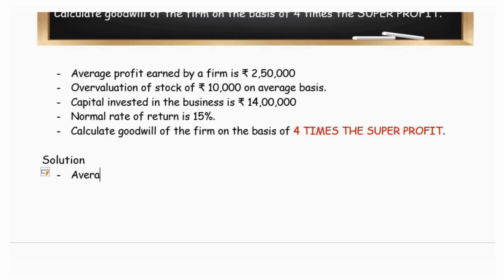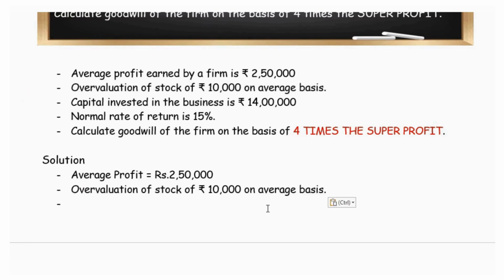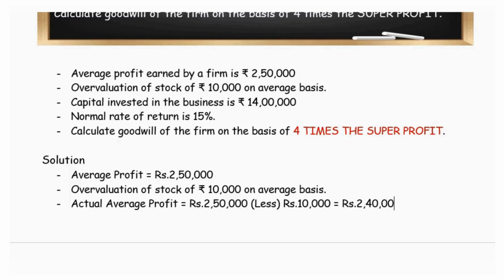The average profit given in this question is rupees 2,50,000, and we are given a situation that the stock has been overvalued. We deduct the overvaluation of the stock for the reason that this overvaluation of stock might have increased the real profit earned. When we deduct, we get the actual average profit. It is 2,40,000, the actual average profit.